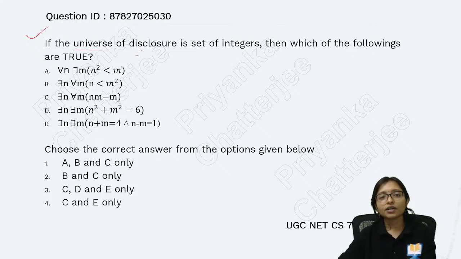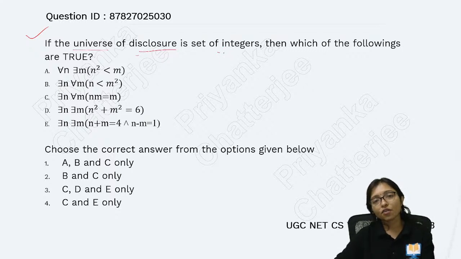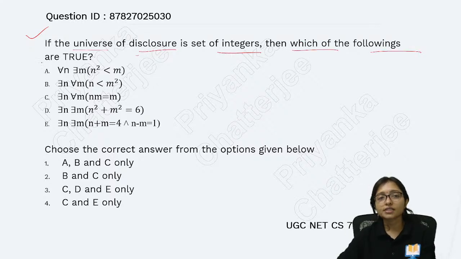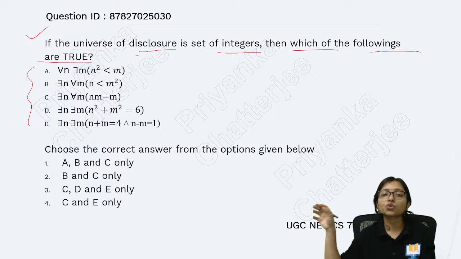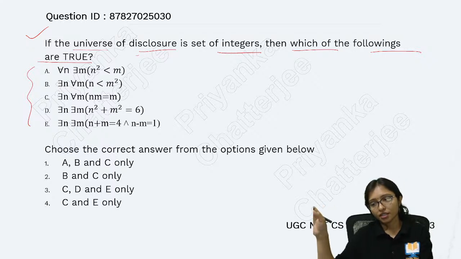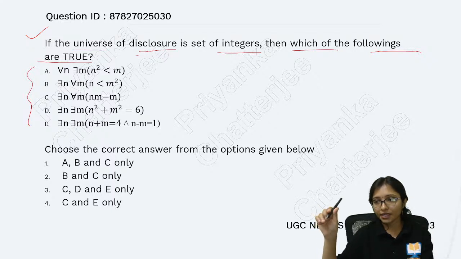If the universe of discourse is the set of integers, then which of the following are true? This is given here, and in the same way you have to try by putting some values. Try to put some values and check whether it comes out true or false. What will be the correct answer?